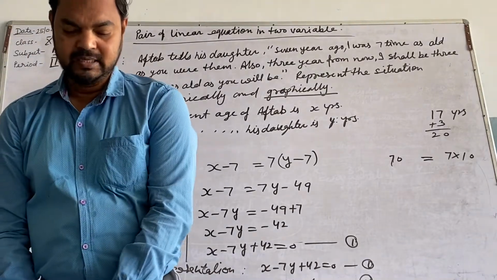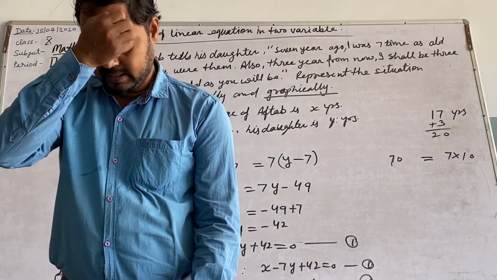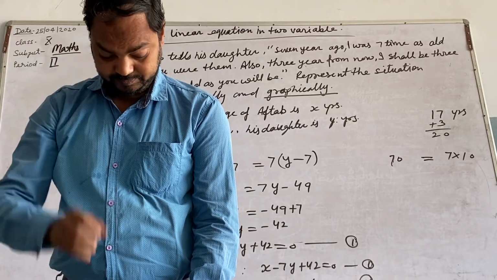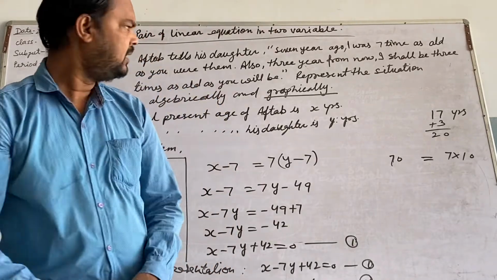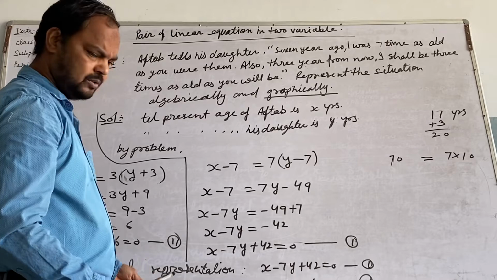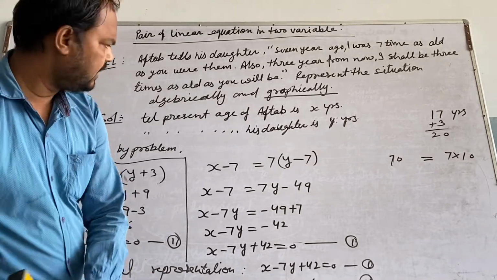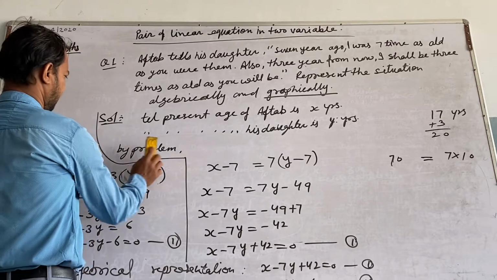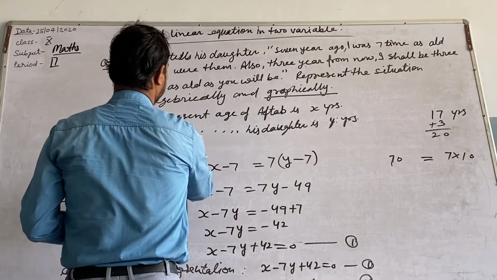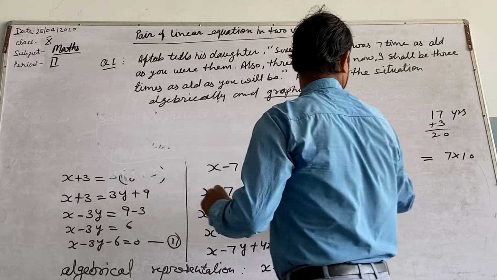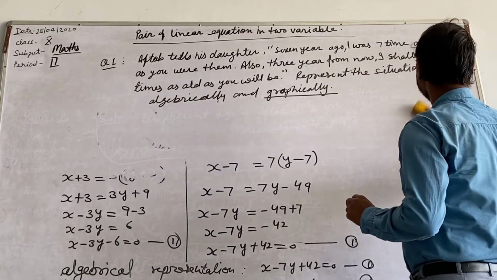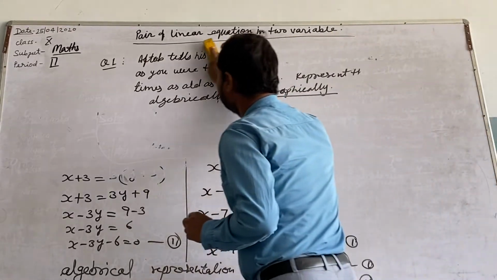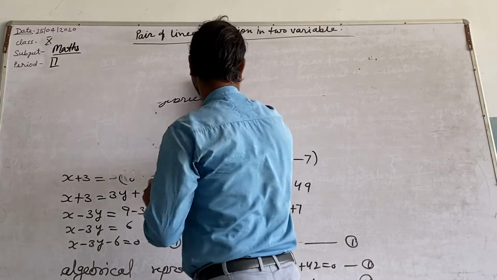As you studied in class 9th, we draw a graph of the equations. So using the same thing, we will draw the graph. To draw any graph, first of all, we will try to find out two different solutions of the equation.